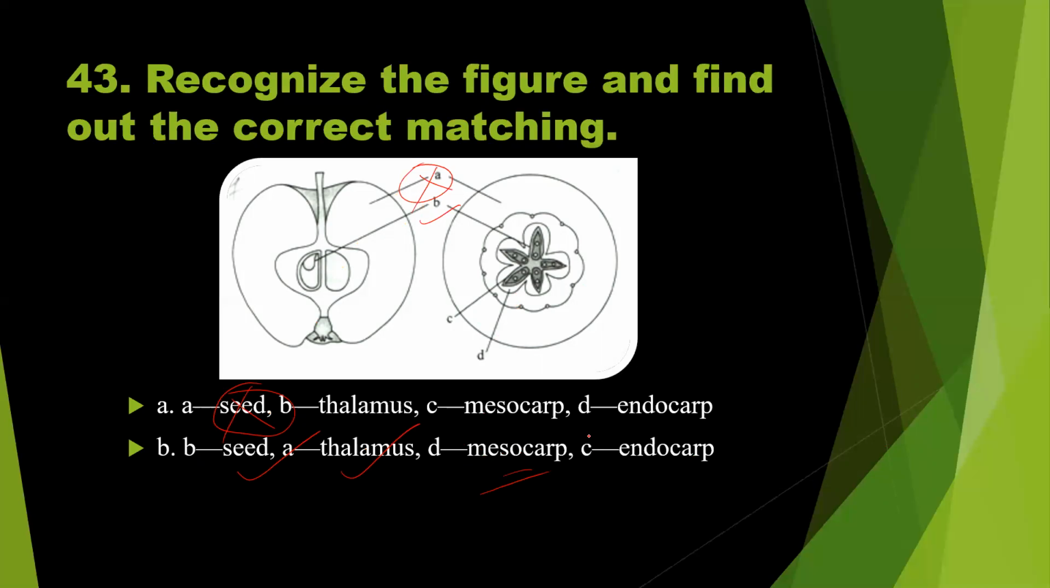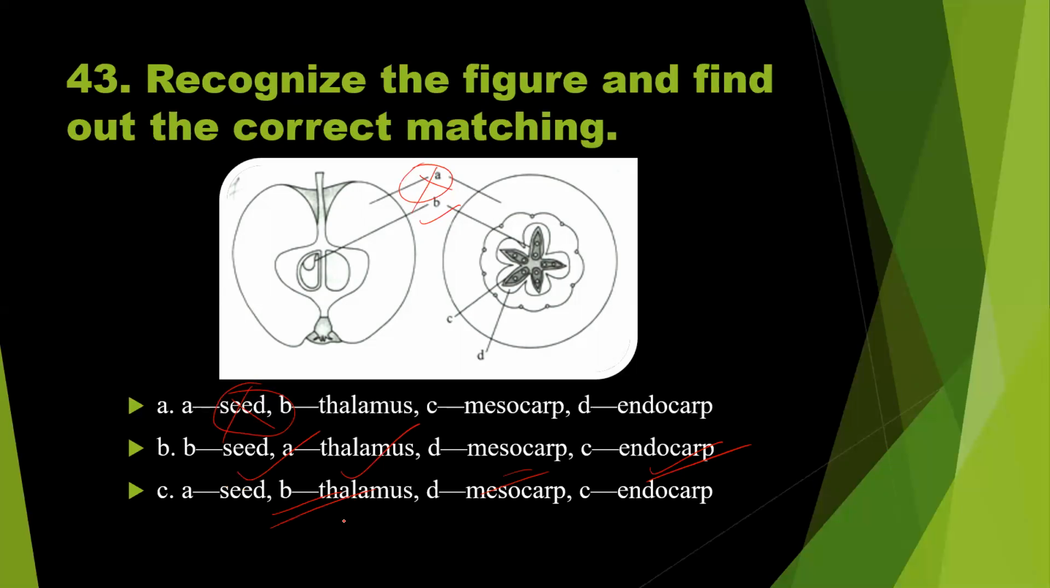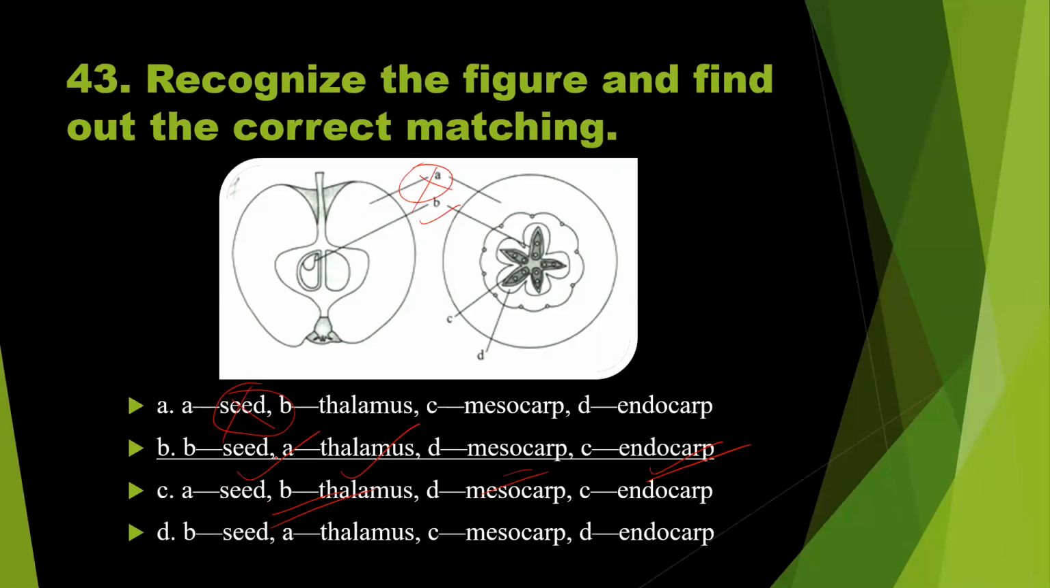Labeling C, endocarp. What about this? So here A is seed, B is the thalamus. So this may be the wrong answer. Option D: B seed, A thalamus, C mesocarp, endocarp. So what is the right answer? Answer is option B. B represents the seeds, A represents the thalamus, D represents the mesocarp, and C represents the endocarp. Option B is the right answer to question number 43.